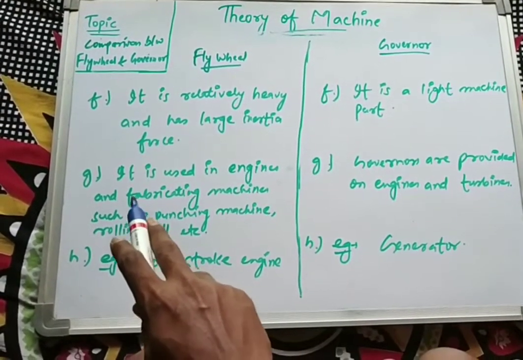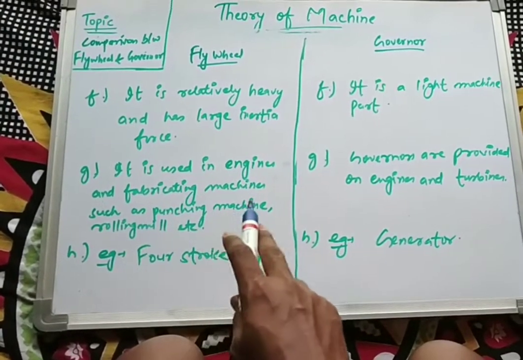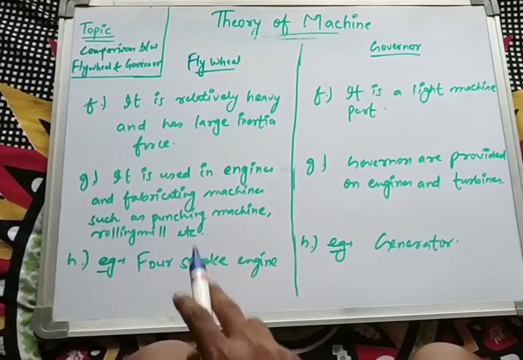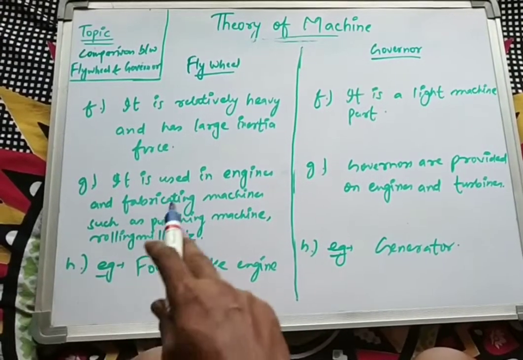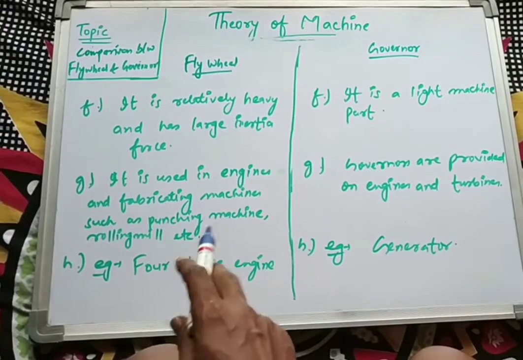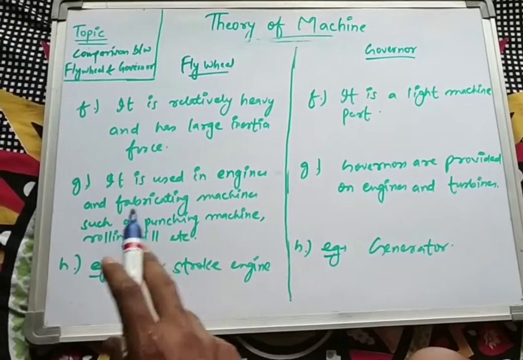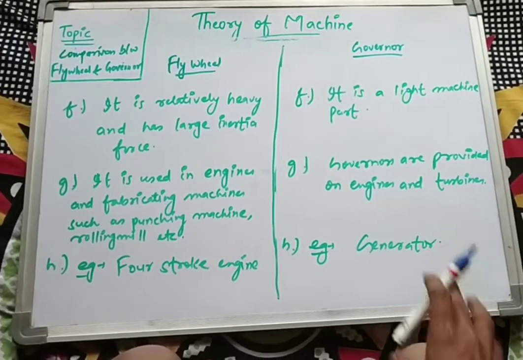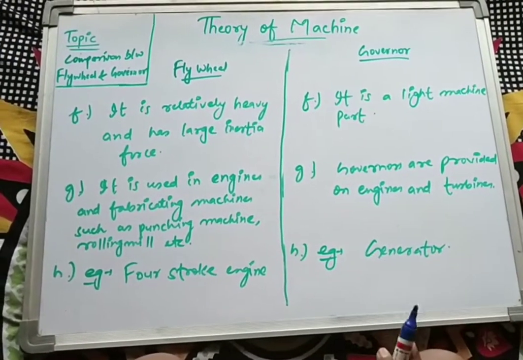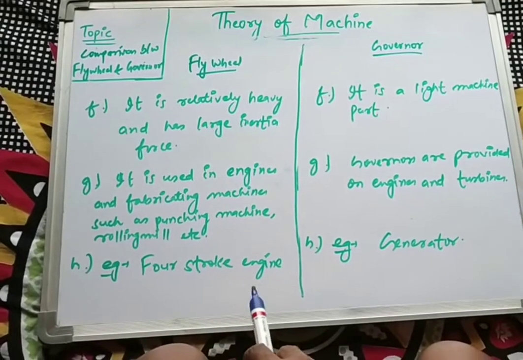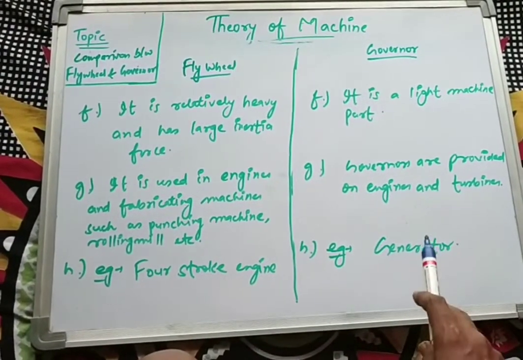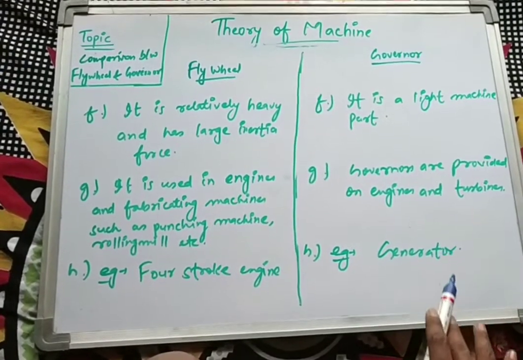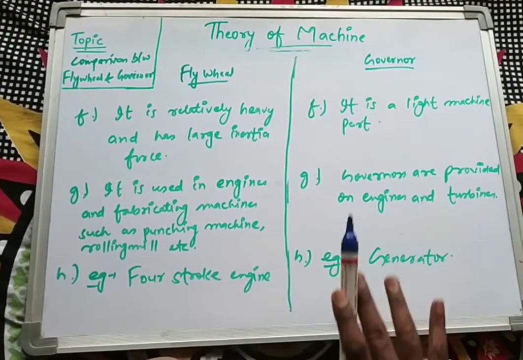The next point is that the flywheel is used in engines and fabricating machines such as punching machine, rolling mill, etc. So mostly flywheels are used in engines, and also in fabricating machines like punching machines and rolling mills, whereas governors are provided on engines and turbines. The example for flywheel is the 4-stroke engine, whereas the governor example is the generator. For both electric and diesel generators, a governor is used.